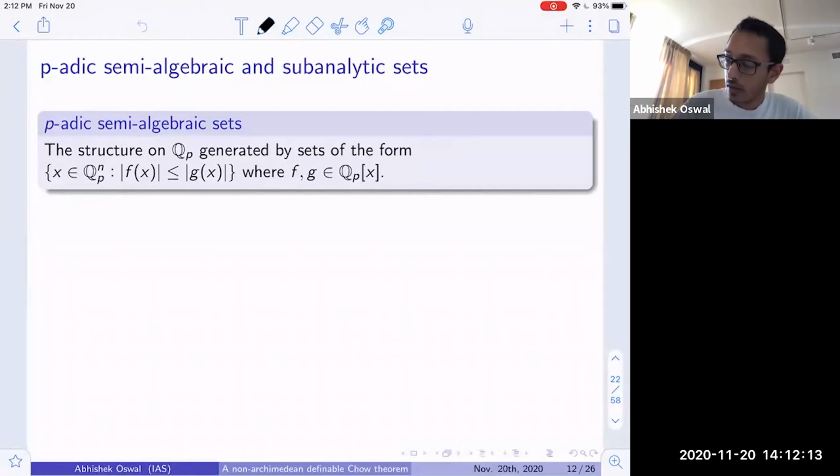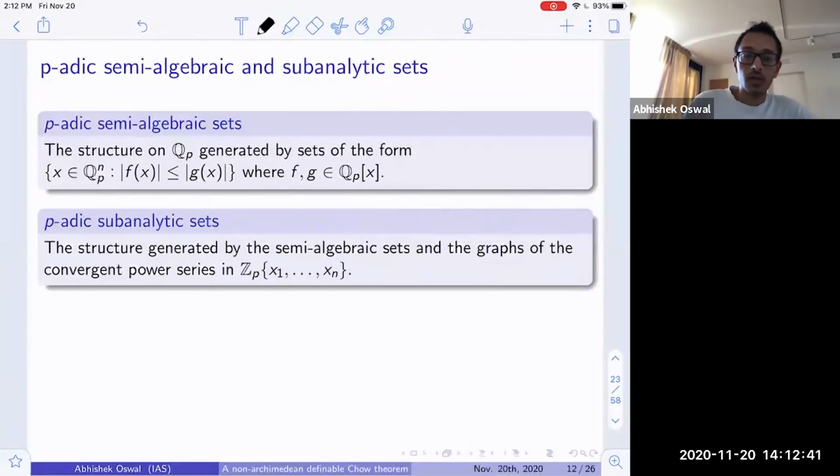Or equivalently, one could consider sets that are definable in the language given by addition, multiplication, and a relation for comparing the absolute value of two elements. And so sets that are definable in this language are what are called the p-adic semi-algebraic sets.